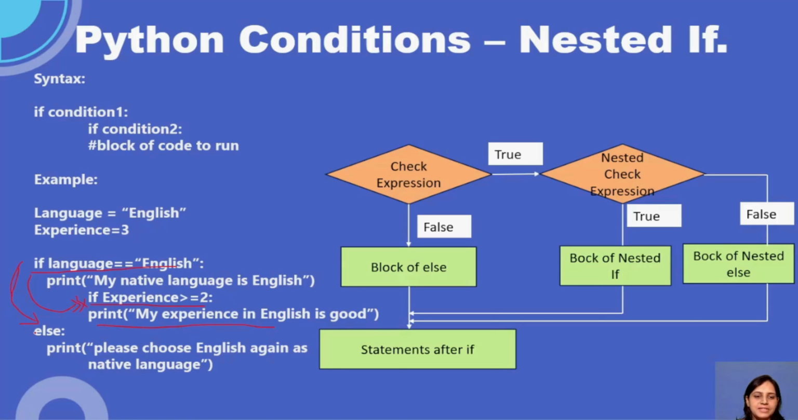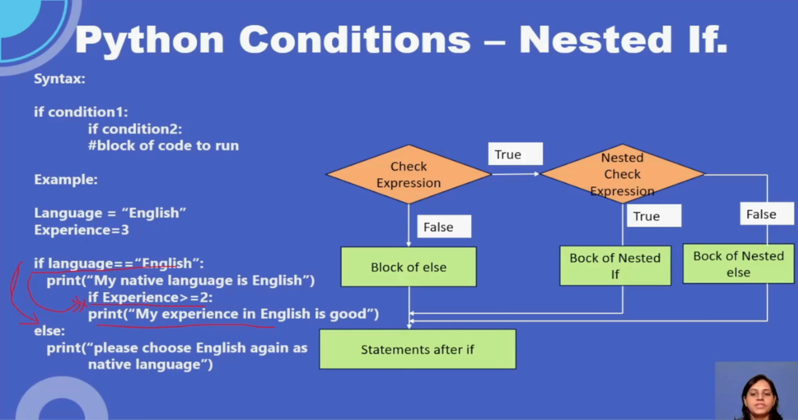This else is associated with this if. But this if does not have any else condition. So what is going to happen, guys? First, it will check if my language is English. It will go inside. It will print my native language in English.